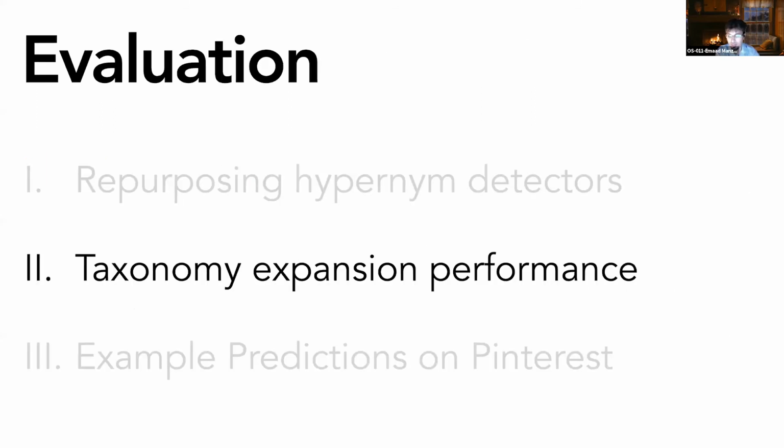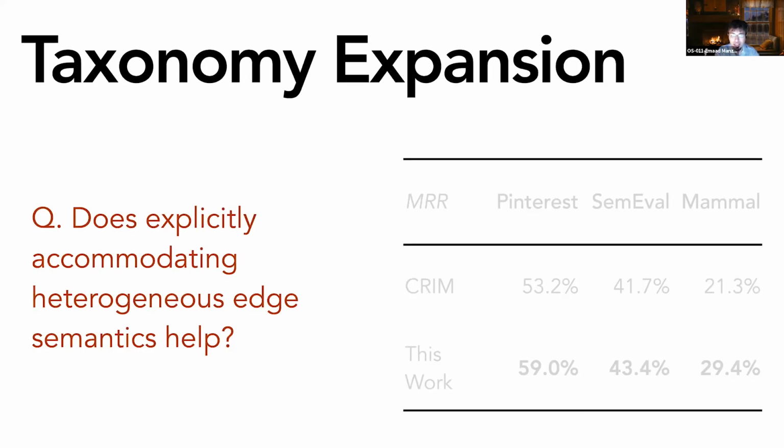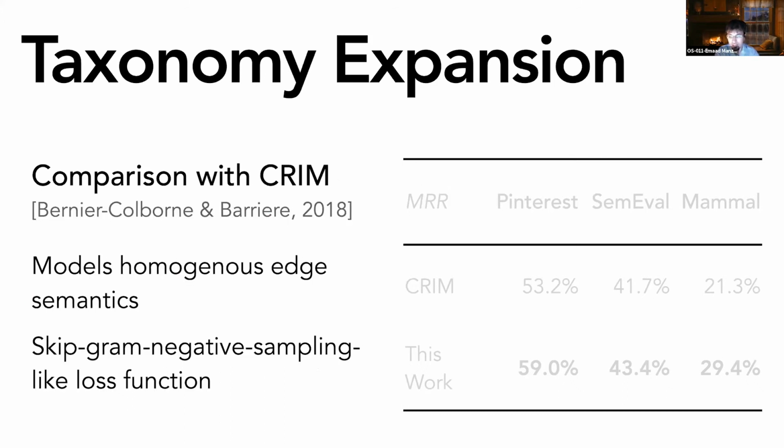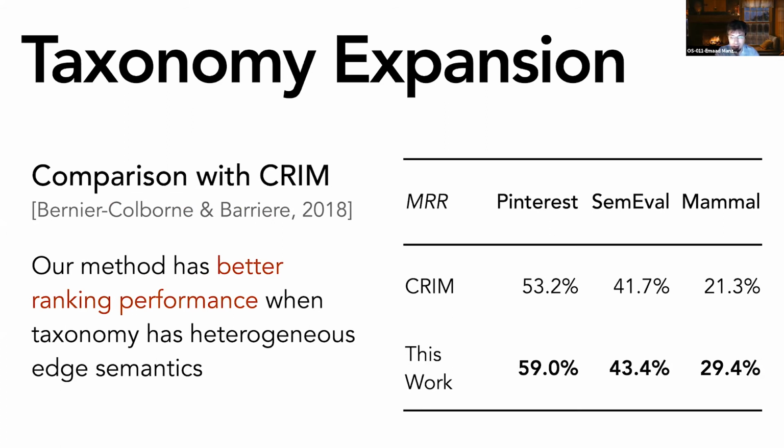So now let's look at taxonomy expansion performance. And we want to answer the question, does explicitly accommodating heterogeneous edge semantics help? We compare our method against CRIM, which is a method designed to model homogeneous edge semantics. It optimizes a loss function that is very similar to the skip-gram negative sampling loss. For the ranking performance, we find that if the taxonomy has heterogeneous edge semantics, the performance gains from using our method are significant. Our method is 5 percentage points better on the Pinterest dataset, and 8 percentage points better on the MAML dataset in terms of the mean reciprocal rank.